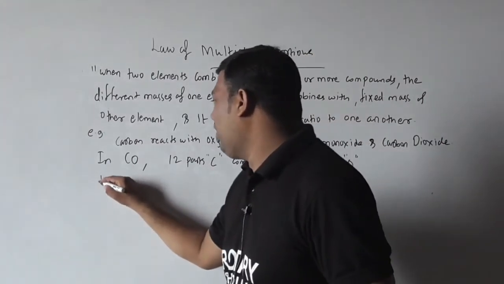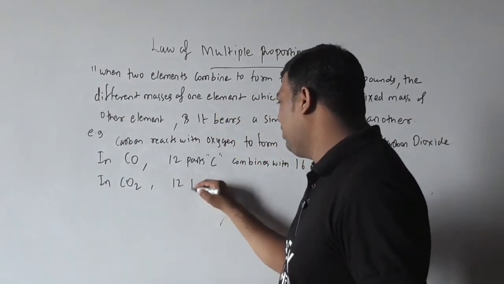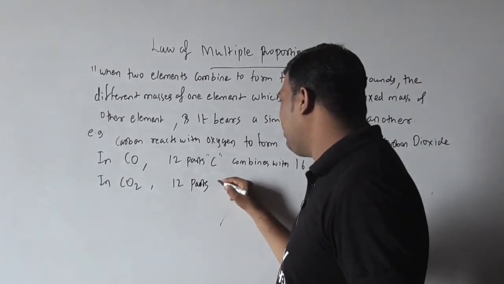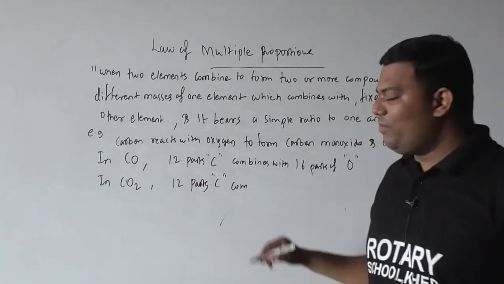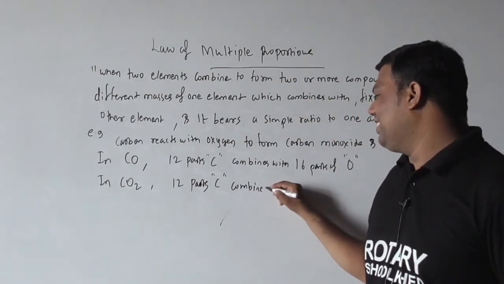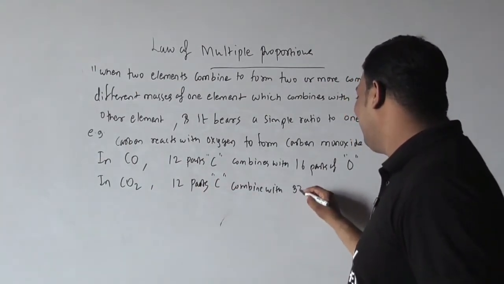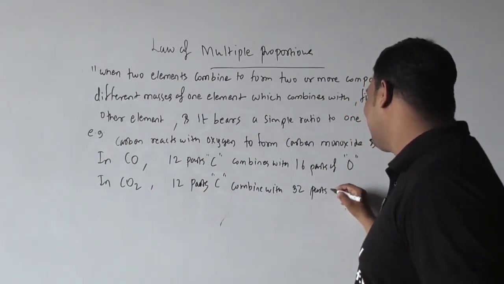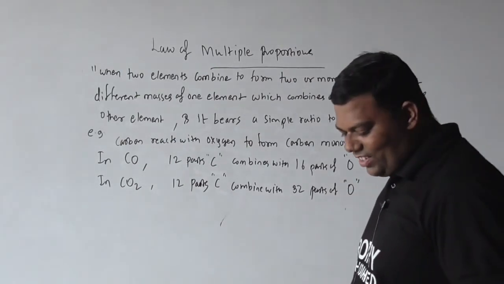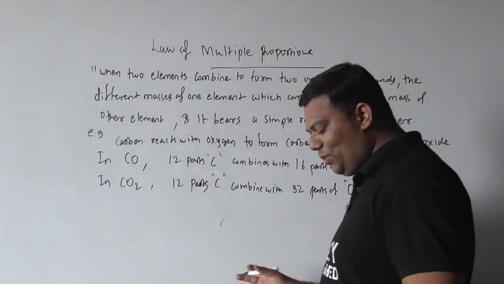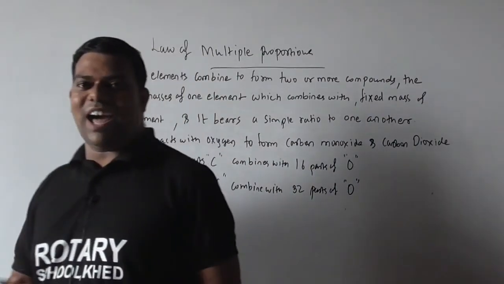Now in CO2, see what happens. 12 parts of carbon combines with 32 parts of oxygen to form CO2. Now the ratio between the different weights of oxygen that combine with the carbon.